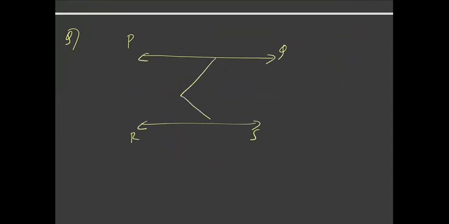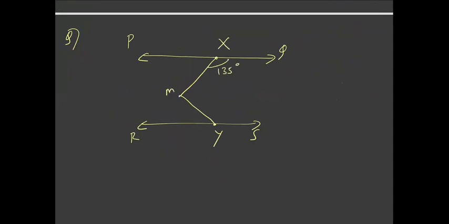So this is a line PQ and this is a line RS. These lines are parallel. This is a point X, this is a point Y. This angle is given to me as 135 degrees.